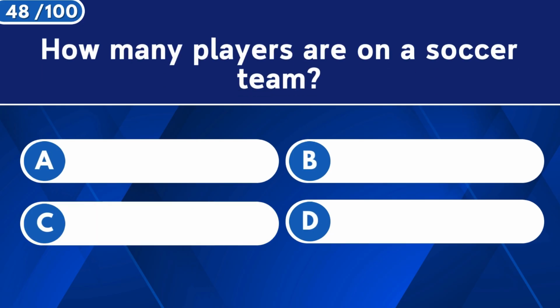How many players are on a soccer team? 11.